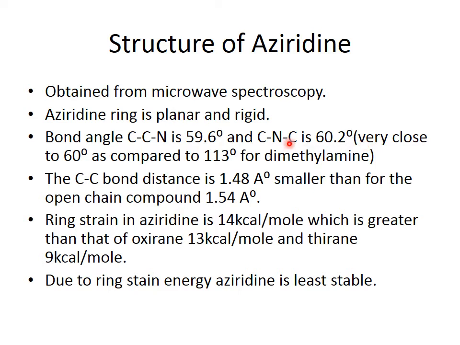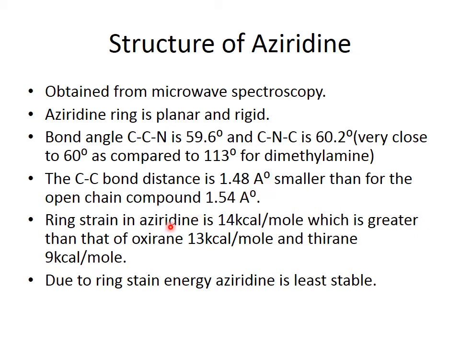And in its open chain counterpart, dimethylamine, the bond angle is 113 degrees. So due to the ring form, it is a highly strained molecule with a 60 degree angle. The bond distance in this case is 1.48 angstrom, which is smaller in comparison to the carbon-carbon single bond, which is 1.54 angstrom. It shows that the bond is between sp2 and sp3 hybridization.